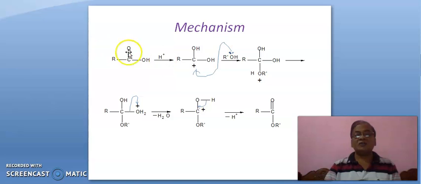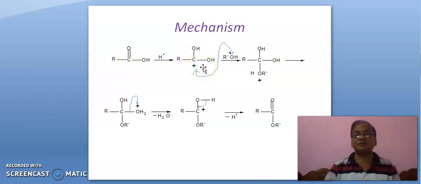First of all, you are looking here, lone pair of electrons at oxygen, and so H+ gets attached with this oxygen, leading to this. When H+ is attached with this oxygen, this pi bond will break here. On addition of H+, oxygen acquires positive charge and due to this positive charge, this pi bond breaks in this fashion, leading to positive charge on this carbon.